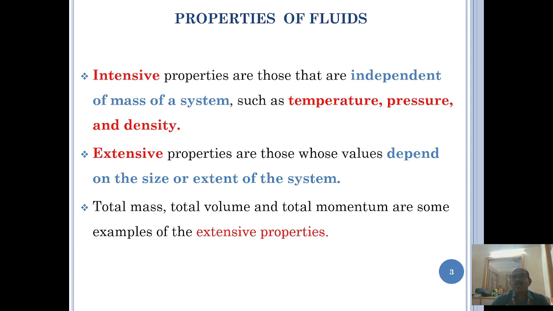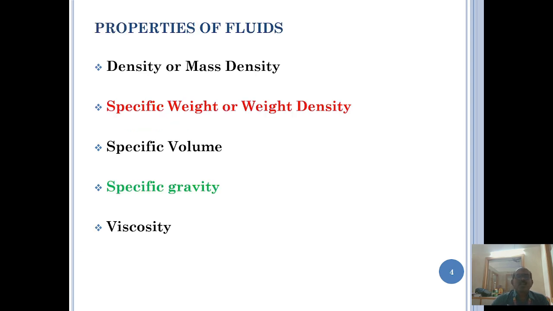The intensive properties are those that are independent of the mass of the system, such as temperature, pressure, and density. The extensive properties are those whose values depend on the size and extent of the system. Total mass, total volume, and total momentum are some examples of the extensive properties. Properties of fluid are density or mass density, specific weight or weight density, specific volume, specific gravity, and viscosity.